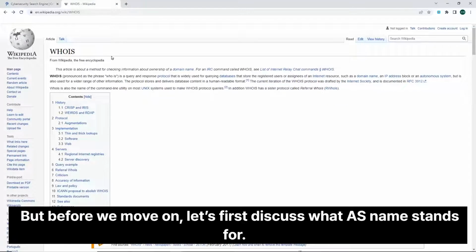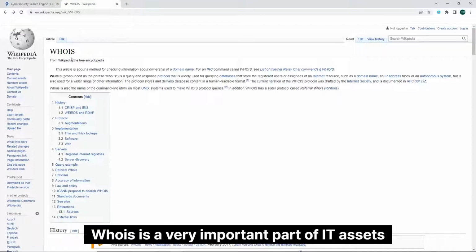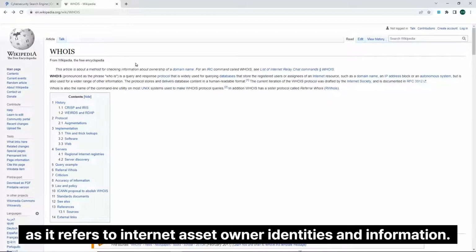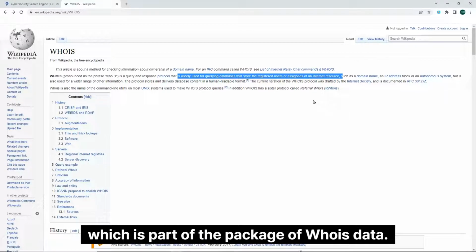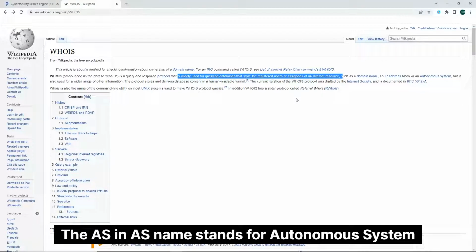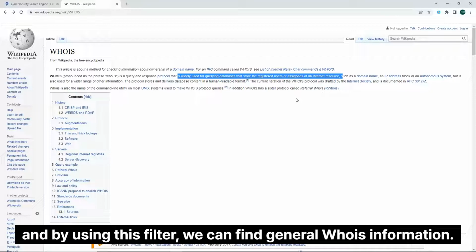But before we move on, let's first discuss what AS name stands for. Whois is a very important part of IT assets as it refers to Internet asset owner identities and information. AS name finds the AS information which is part of the package of Whois data. The AS in AS name stands for Autonomous System, and by using this filter we can find general Whois information.